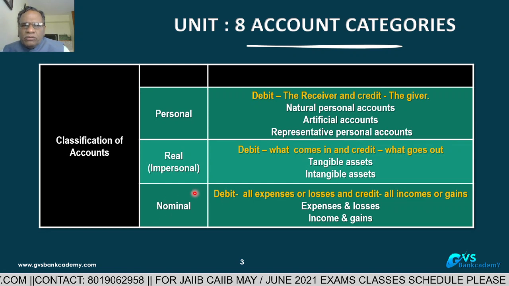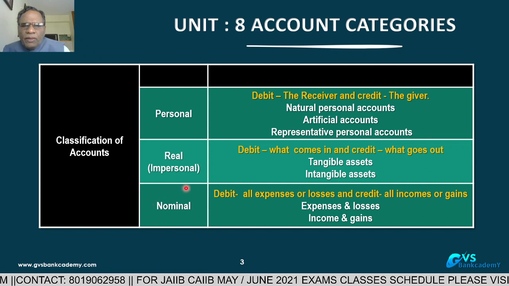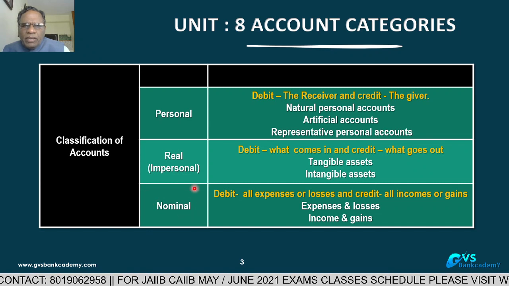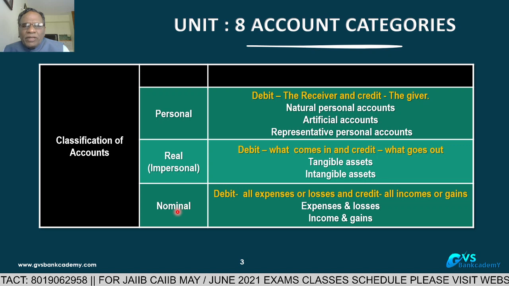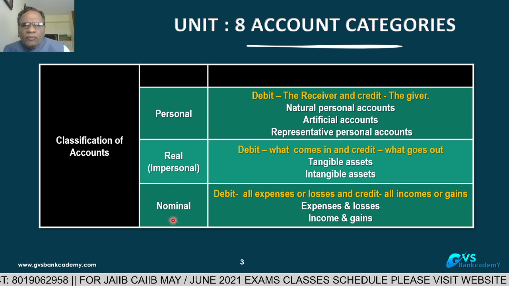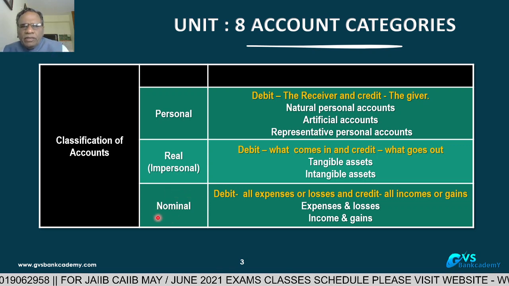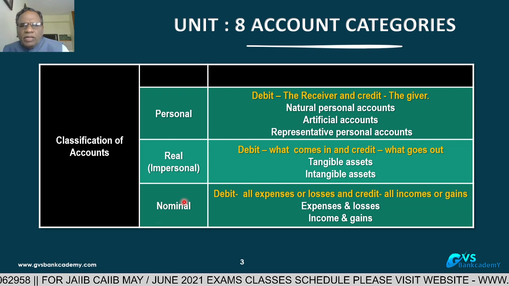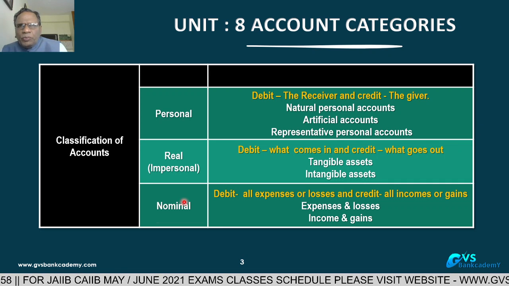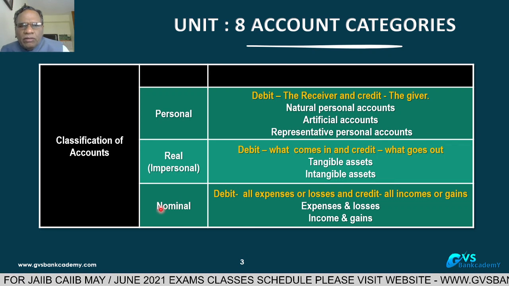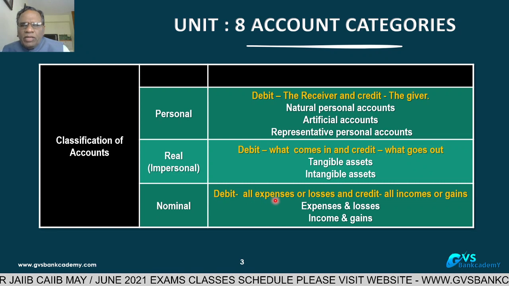Then nominal accounts. In our bank also, there are nominal accounts. Nominal means temporary, like the P&L account. Every quarter we are closing the P&L. Today you are opening, tomorrow we are closing. So debit all expenditure.